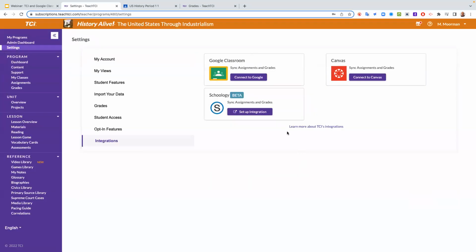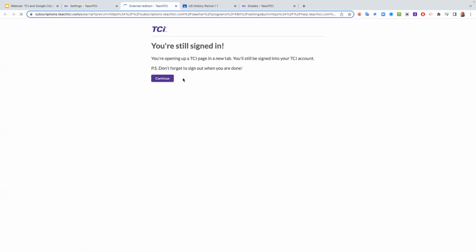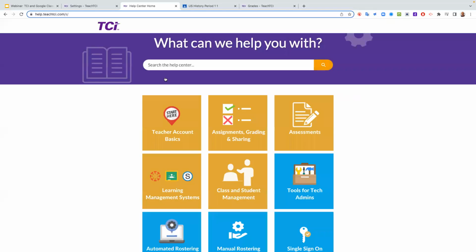Okay, so here are the steps. All right, now I did share with you, and I will share that QR code again as we get to the end. I'm going to share how you will find the Help Center. But the Help Center, if you don't have that QR code link, it's right up here in the top right-hand corner. There's a little question mark that says support. If you click on that, a drop down will come back where you can give us feedback, but you can also get help. And if I click help, that's going to take me to the Help Center here.